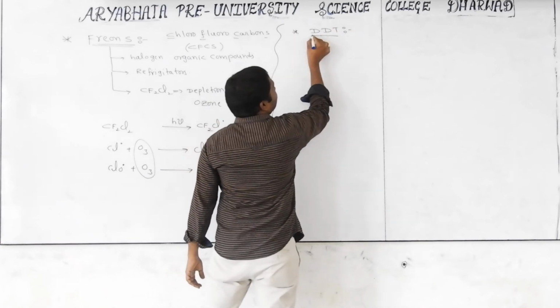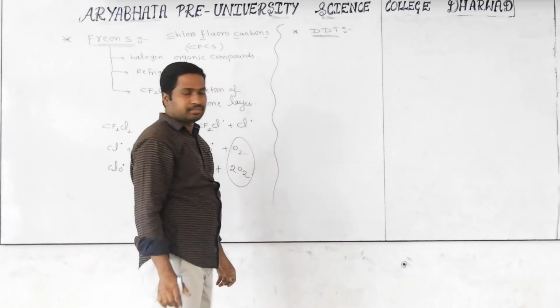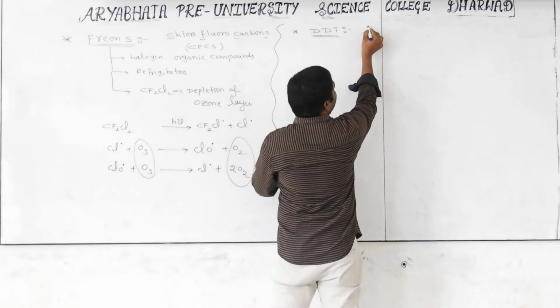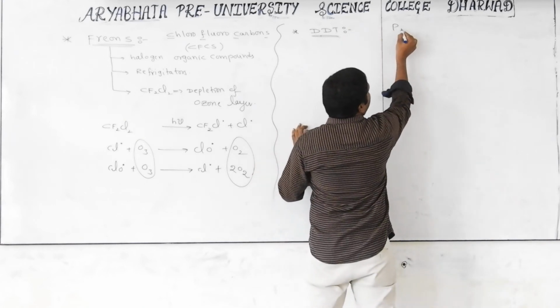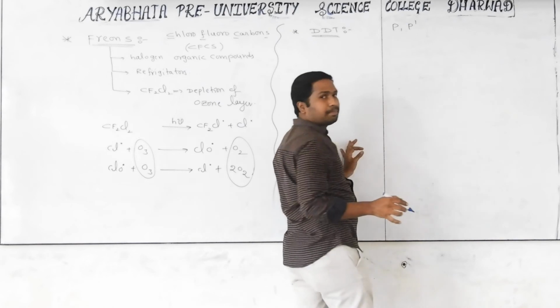DDT. So what is the full form of DDT? It is p,p'-dichlorodiphenyltrichloroethane. P,p' means para position.